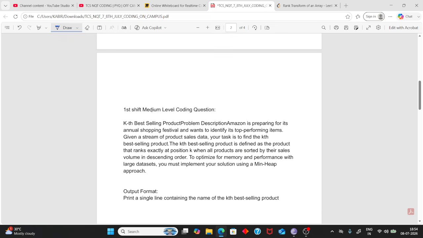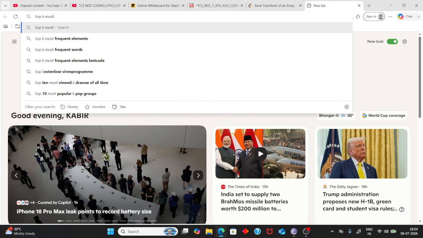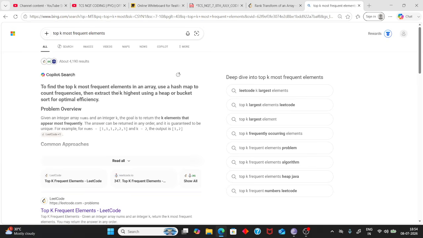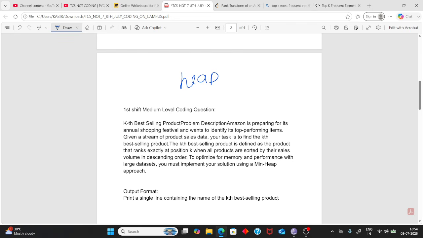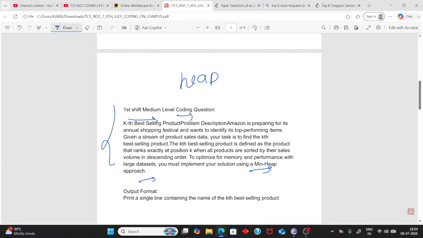The next question is not easy. This is a heap question, and you can check out this question: Top K most frequent element. In my Infosys interview, this question was asked. That is a common question, meaning the heap approach. So K-based selection, or you can say top K frequent element. Just do this question. It is a LeetCode question, a medium question.